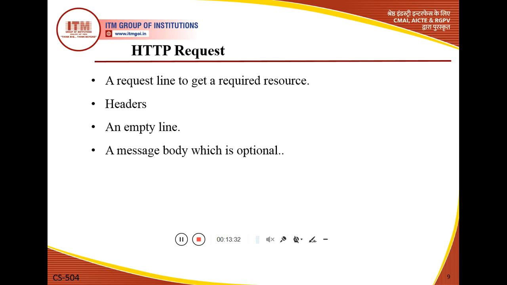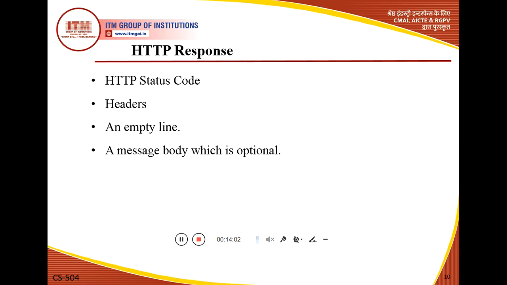Generally when we use an HTTP request, the HTTP 1.1 version is used in the header, and the request type depends on the request line. So the request line is used in the HTTP request method.